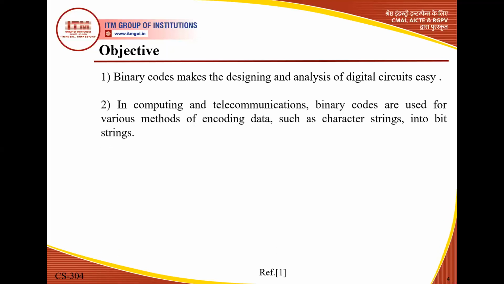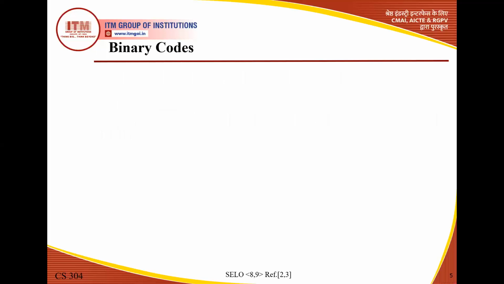In computing and telecommunications, binary codes are used for various methods of encoding data, such as character strings into bit strings, because today is the time of telecommunication and computing. So we use binary codes for encoding during communications. It is a very good objective of binary codes used in the telecommunication field.